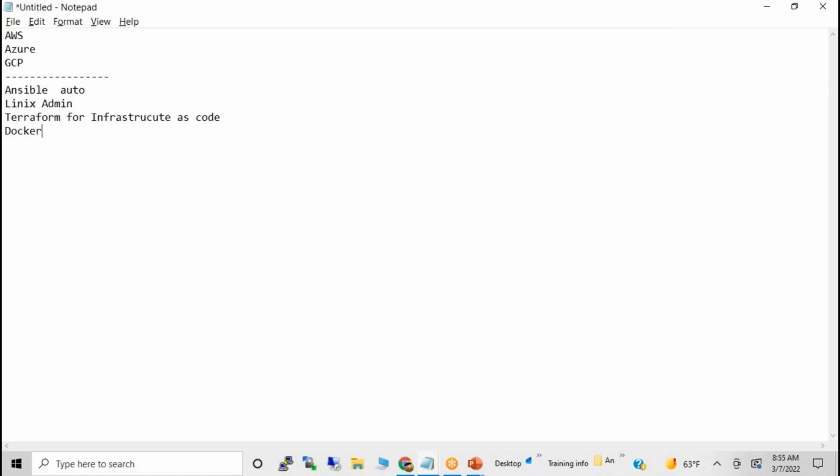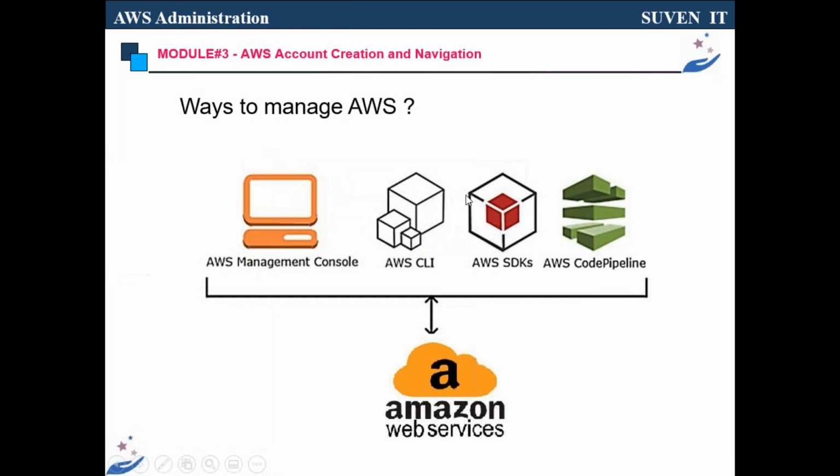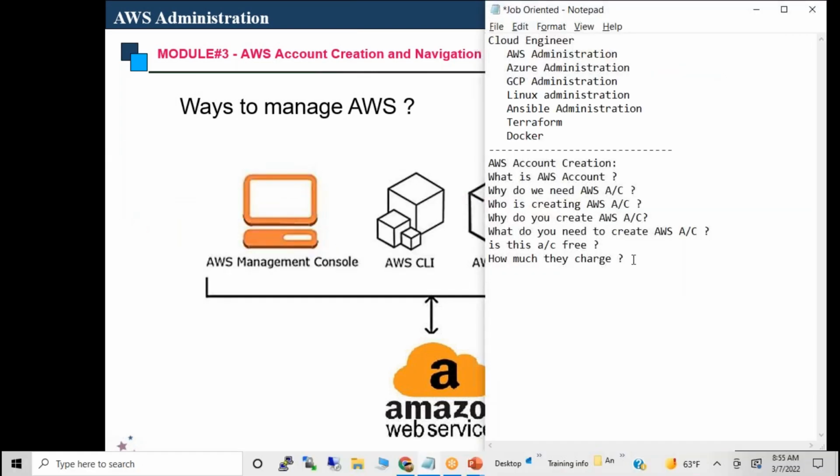But in the meantime, we are trying to understand what you need to know. So what are the different ways to manage AWS?